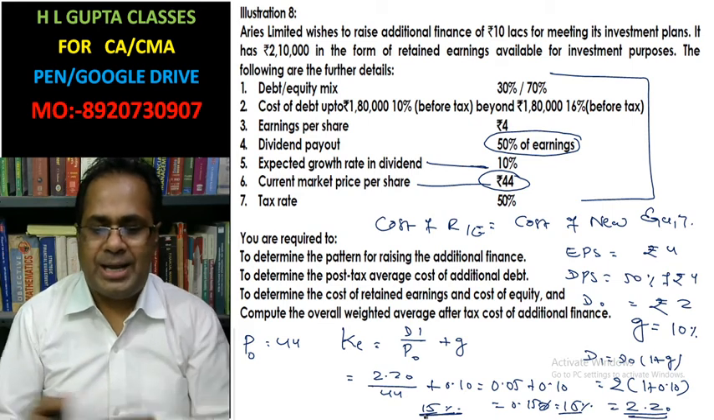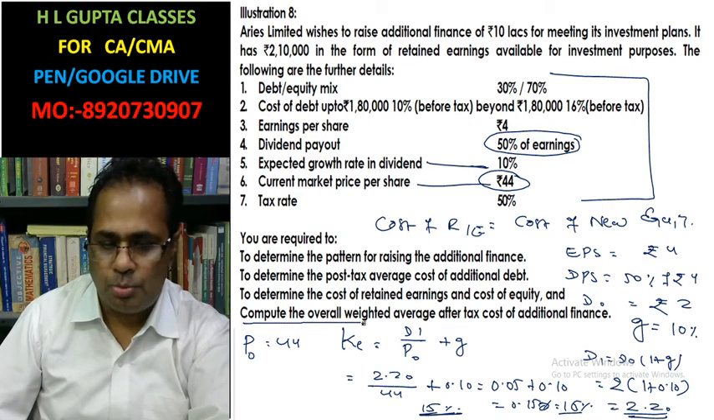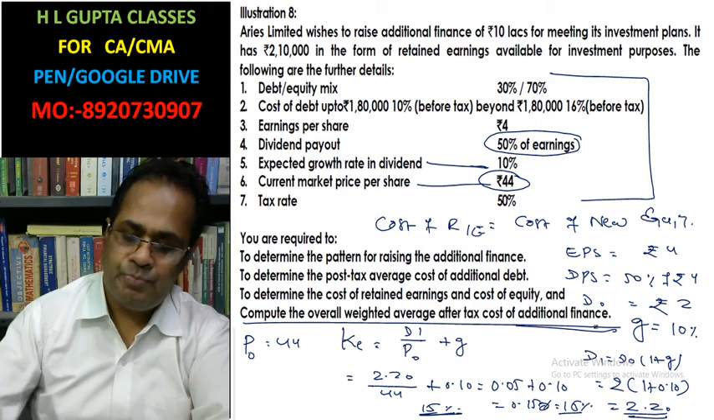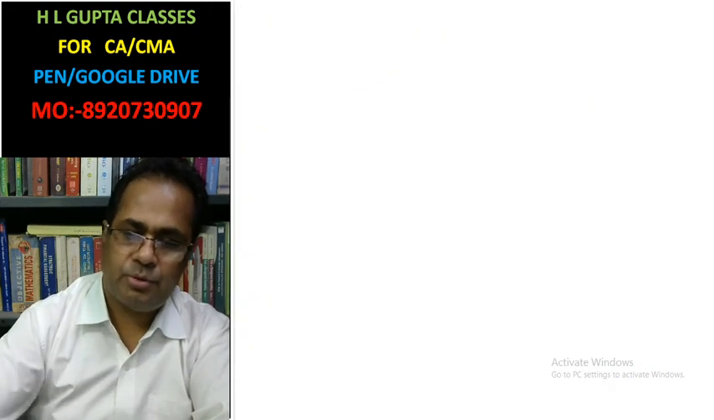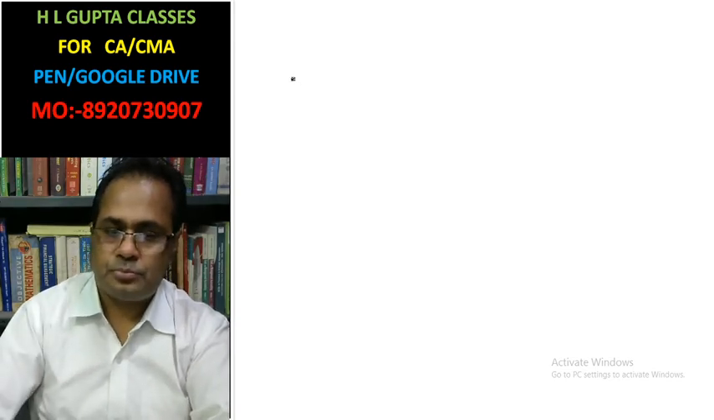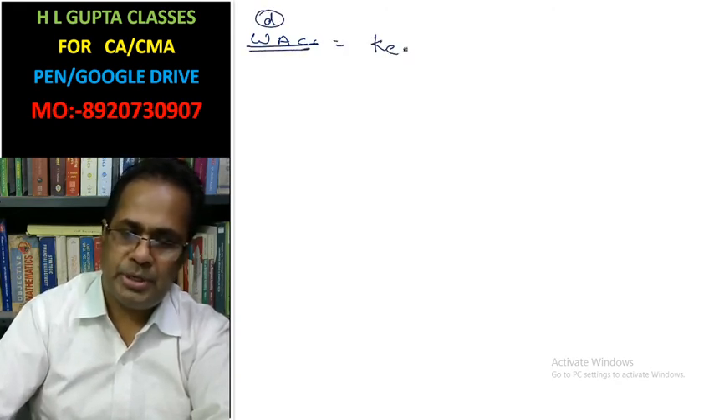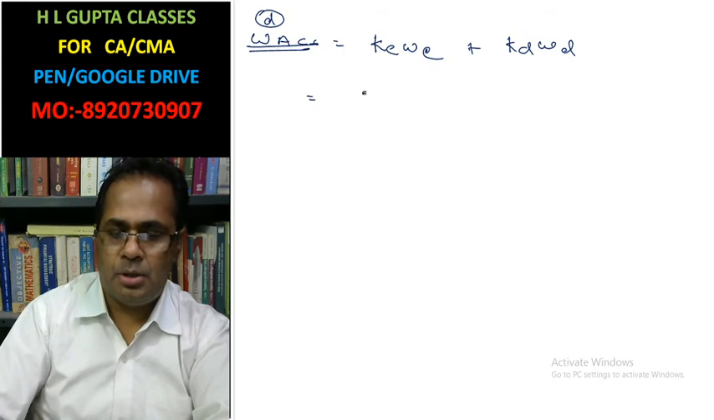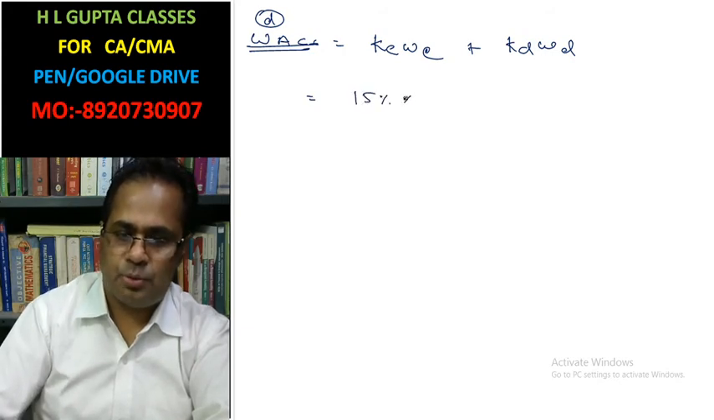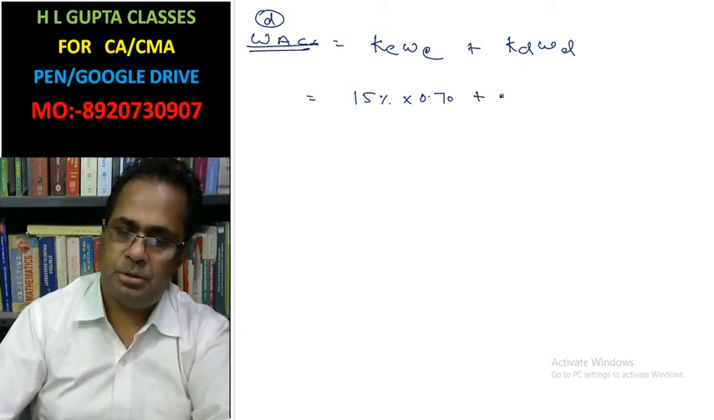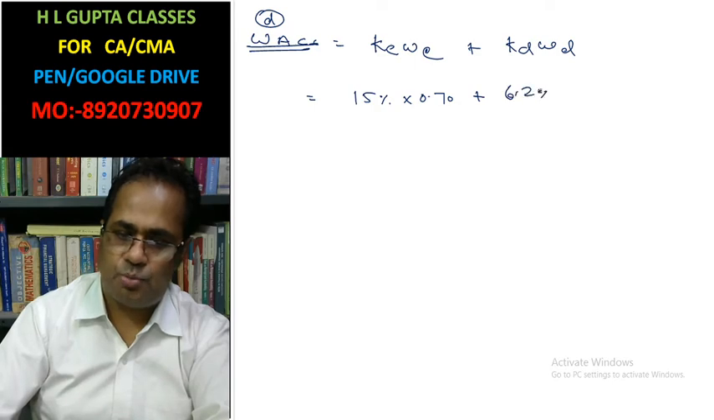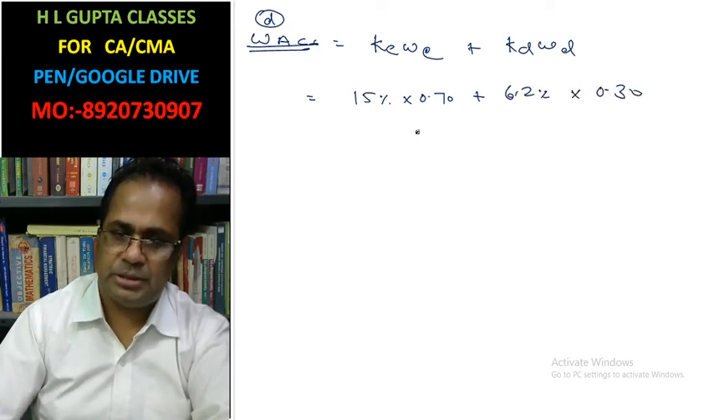Now in the fourth part, we have to compute the overall weighted average cost of additional finance. Look here. Weighted average cost of capital in part D you have to calculate: cost of equity times weight of equity, plus cost of debt times weight of debt. Cost of equity is 15%, weight of equity is 0.70. Cost of debt is 6.2%, into weight 0.30.